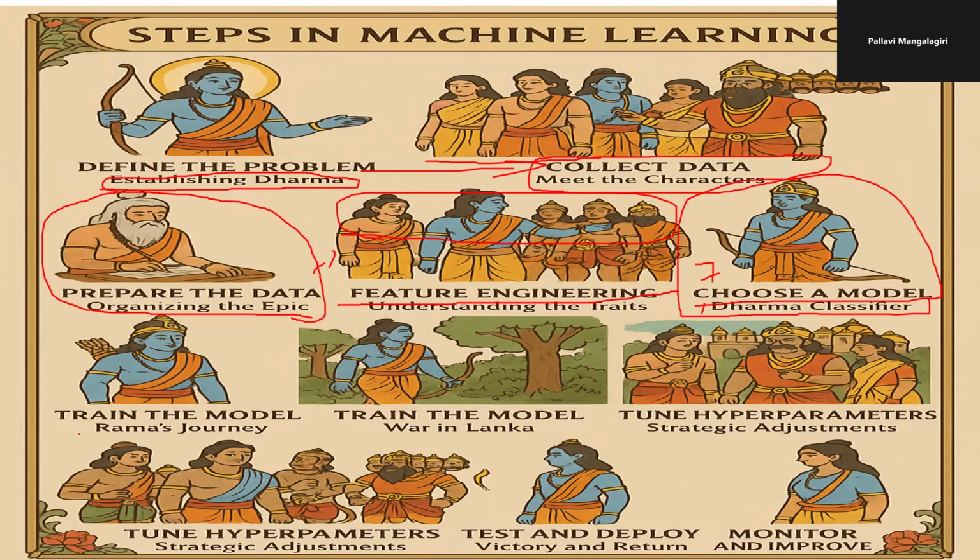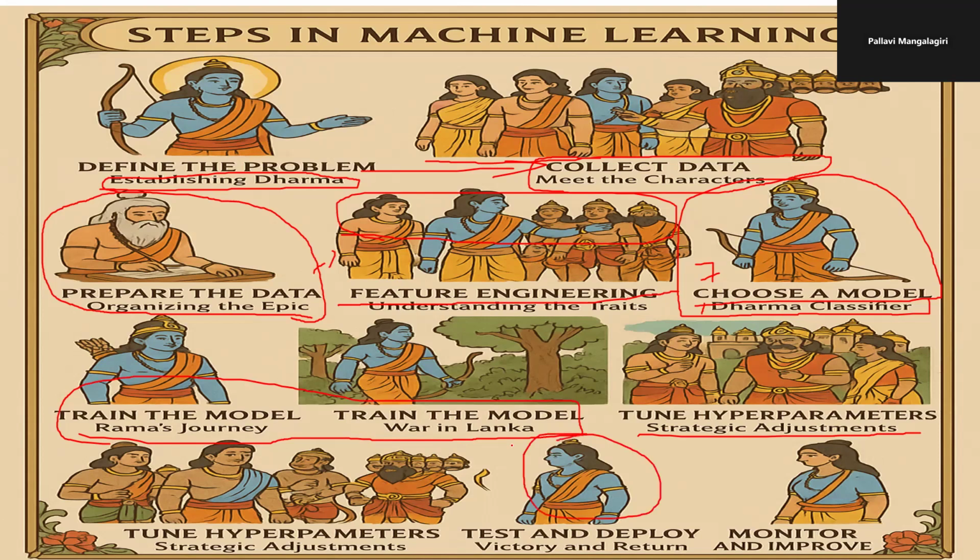Rama's journey started with training all the models he has, according to the strategic aspects, first. Hyperparameter tuning involves adjustments that we'll come across when we discuss other topics of machine learning. Apart from this, the model should be tested and deployed before winning the war.